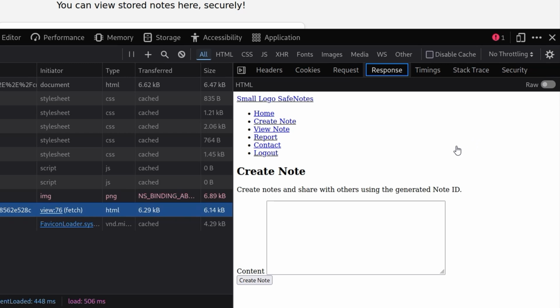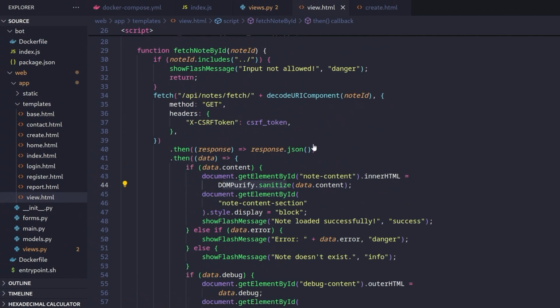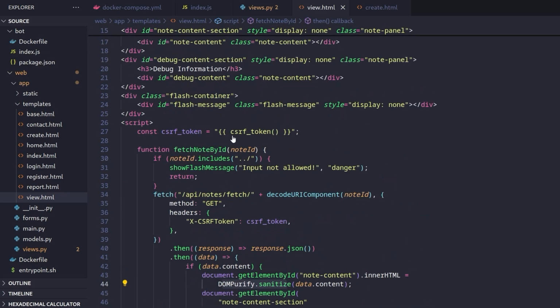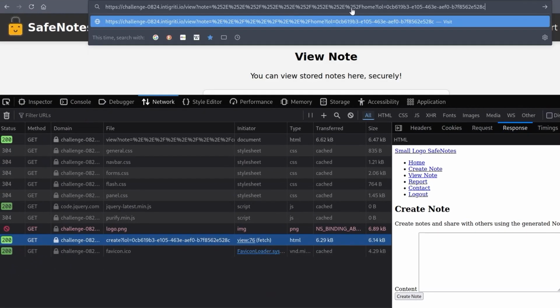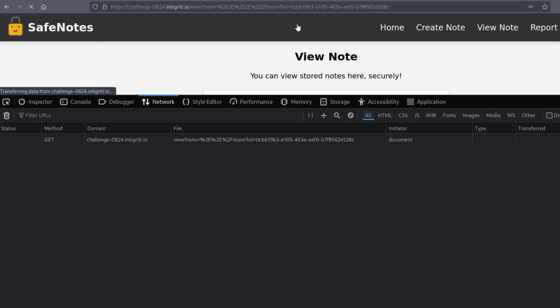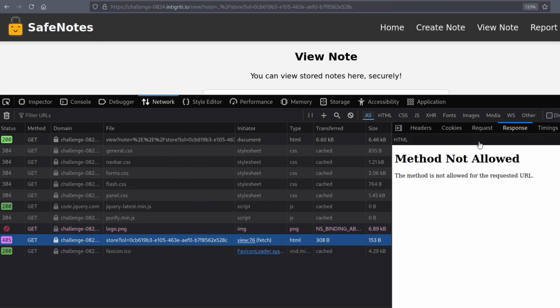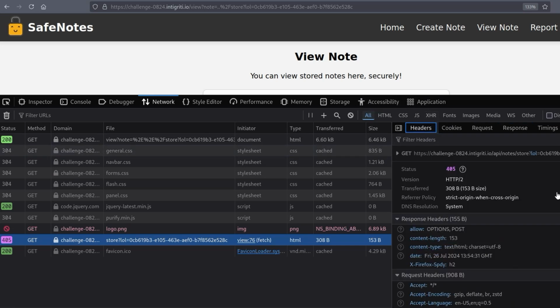We could do the API notes store. Remember, this is calling API/notes/fetch. So why don't we just go back one directory? I'll take some of this out. Let's go back to here. And then we'll change that to store. So now, instead of calling the fetch endpoint, we're calling the store endpoint. We do that, and we get a 405 because we're not allowed to do that. We can only send a POST request. And this is one of the things about client-side path traversal: you don't have any control over the type of request that's sent, the parameters that are sent with it, the headers and things like that. So sometimes you just have to make do with what you have.